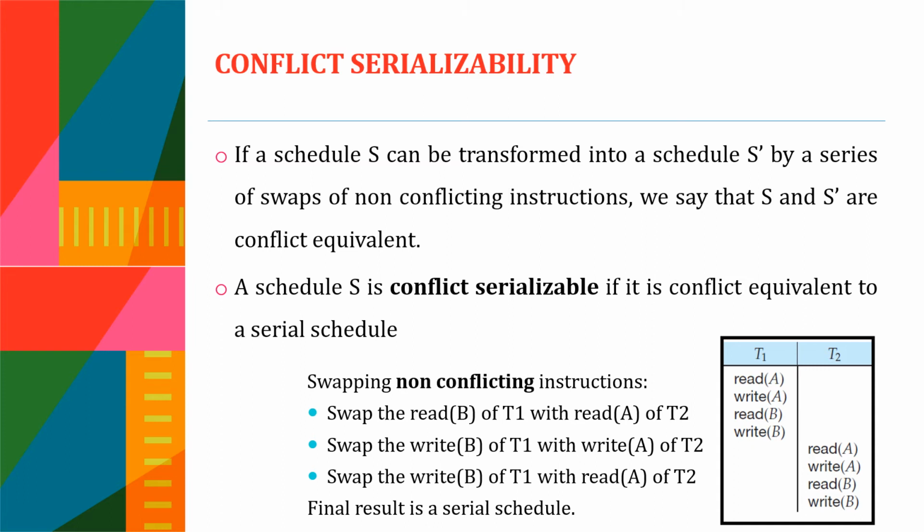By swapping these non-conflicting instructions, we can get a new schedule named S bar. This S bar is equivalent to a serial schedule. So a schedule S is conflict serializable if it is conflict equivalent to a serial schedule. So the final result is a serial schedule.